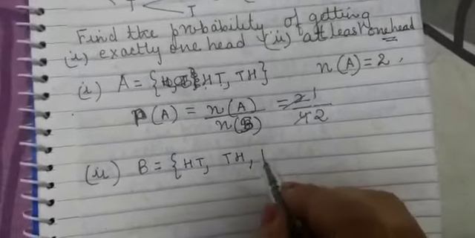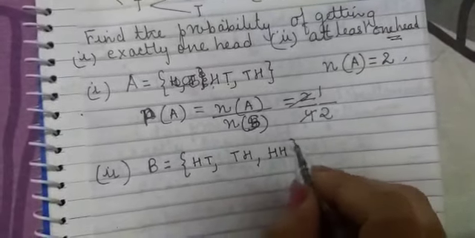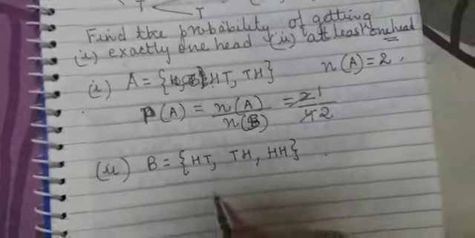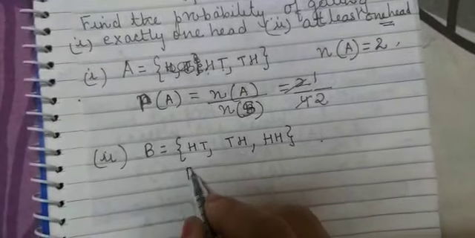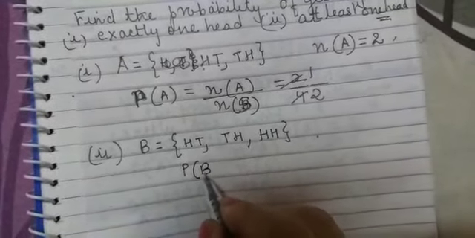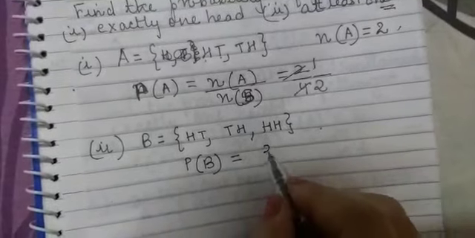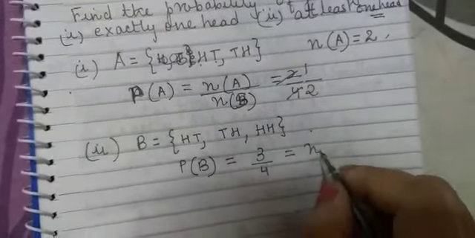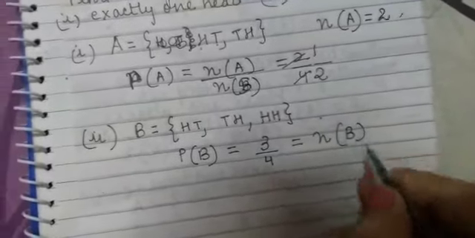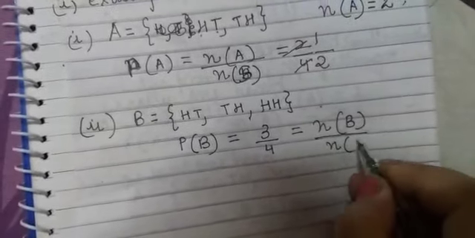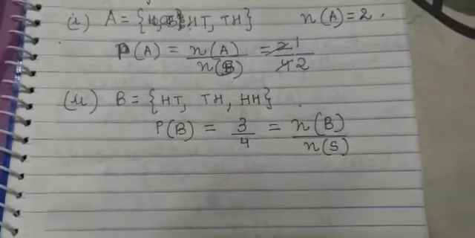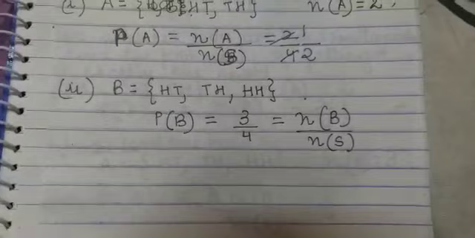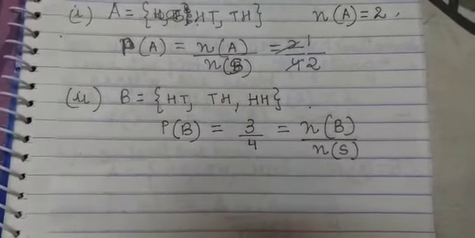So both can be heads also. What is the probability of this event? It will be 3 upon 4. It is the number of favorable outcomes upon the total number of outcomes. The total number of outcomes remains the same, it is 4. But the favorable outcomes in this case are 3. Right? Okay.